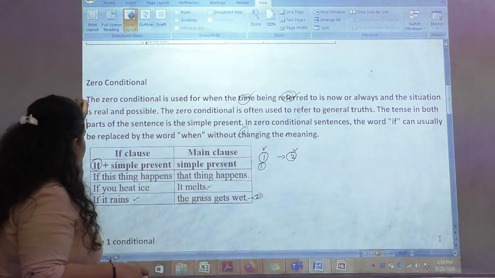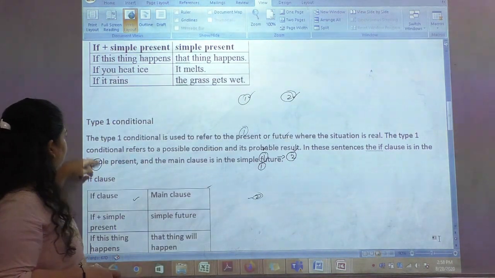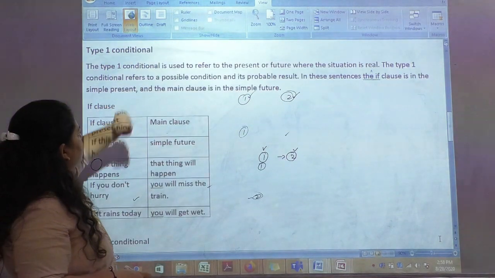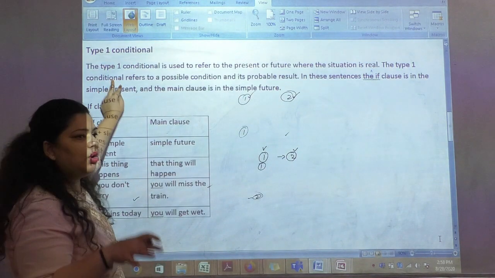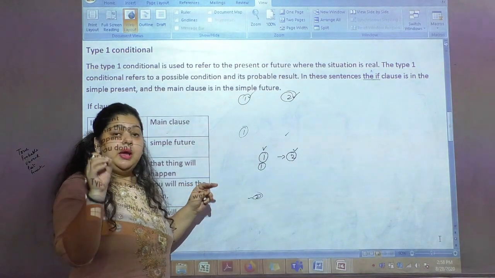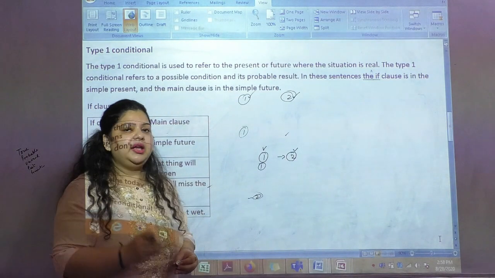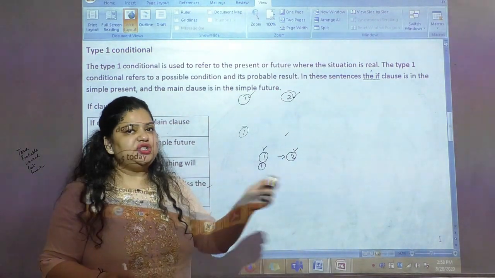Now let's see the type 1 condition. It is somewhat similar to the zero conditional, but here we are talking about probability. For example, if you start early, you reach in time.